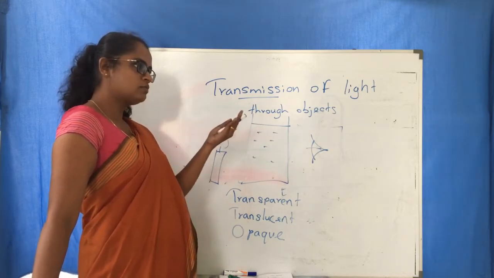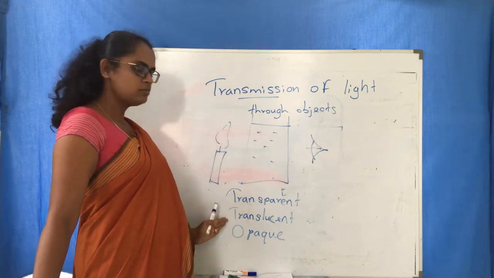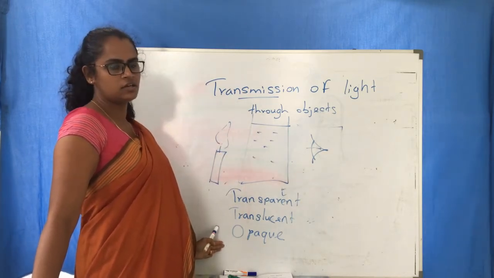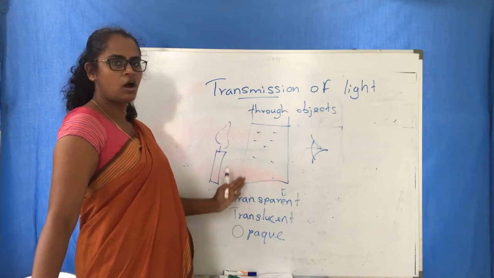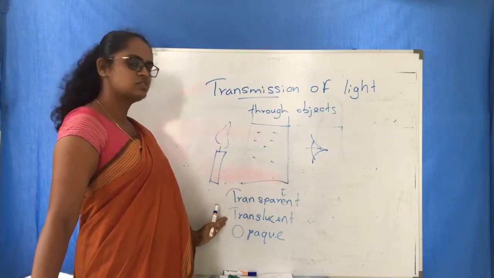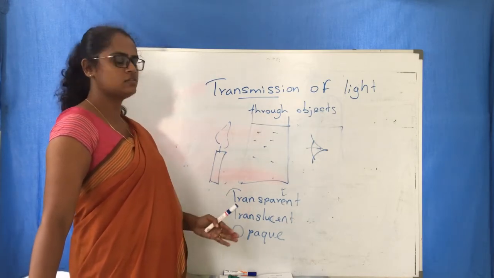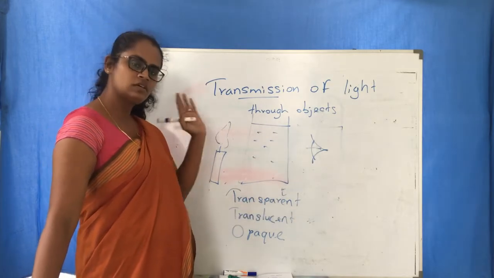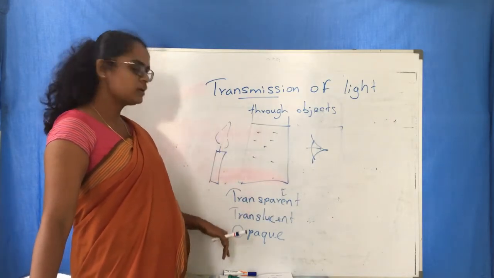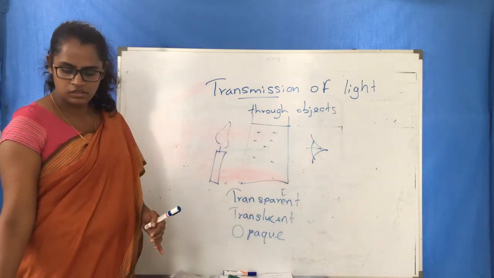But when we come to solids, we can separate them into three categories according to how they transmit light: transparent, translucent and opaque. Transparent means transmits light very well, translucent means to some extent, opaque means no transmission.